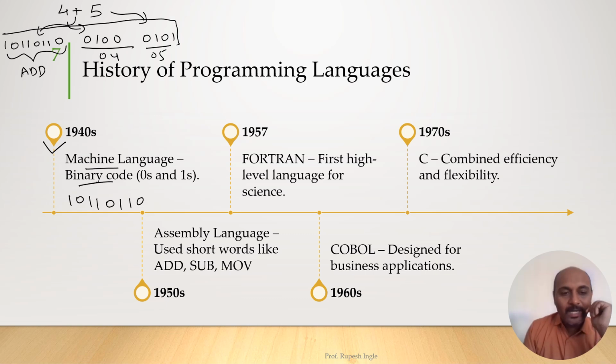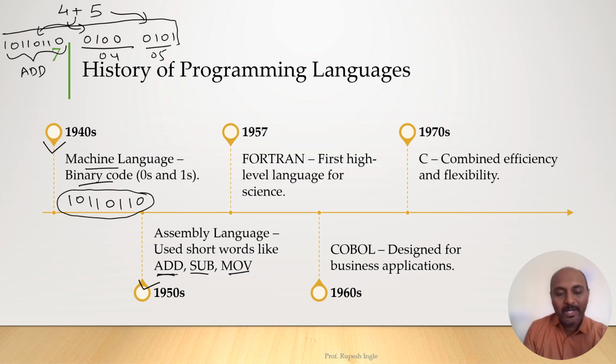Then in the 1950s, assembly language was introduced. In that language, we started using words like ADD, SUB, MOV. These instructions are called mnemonics. They tell the computer what to do. So here the add operation is written as ADD. It is somewhat English, so it is easy to remember ADD instead of remembering the binary code.